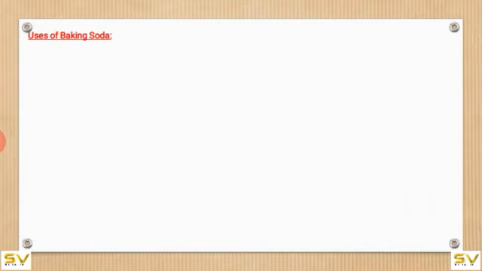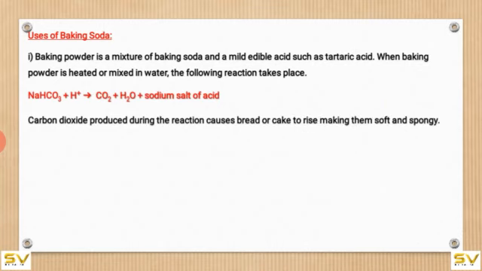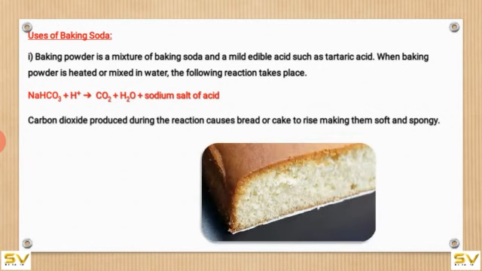Uses of baking soda. Baking powder is a mixture of baking soda and a mild edible acid such as tartaric acid. When baking powder is heated or mixed in water, the following reaction takes place: NaHCO3 + H+ gives rise to CO2 + H2O, and you will get a sodium salt of the acid. Carbon dioxide produced during the reaction causes bread or cake to rise, making them soft and spongy.